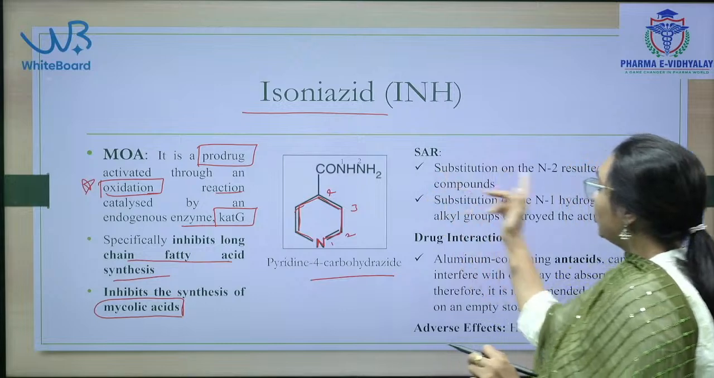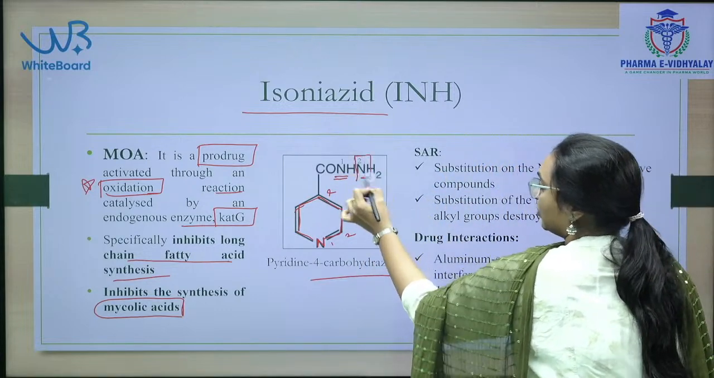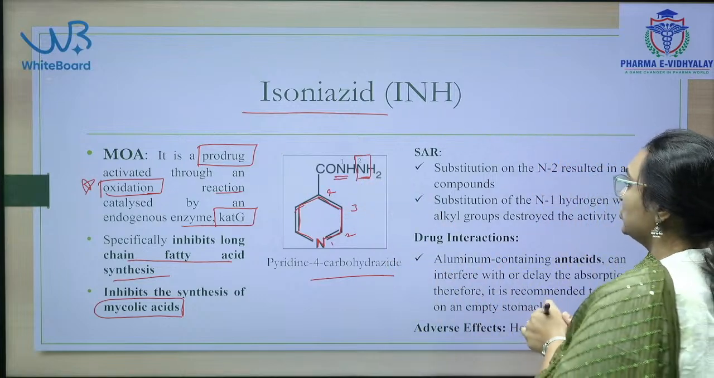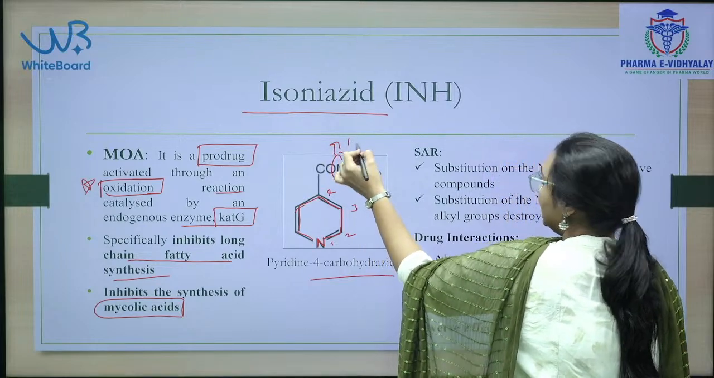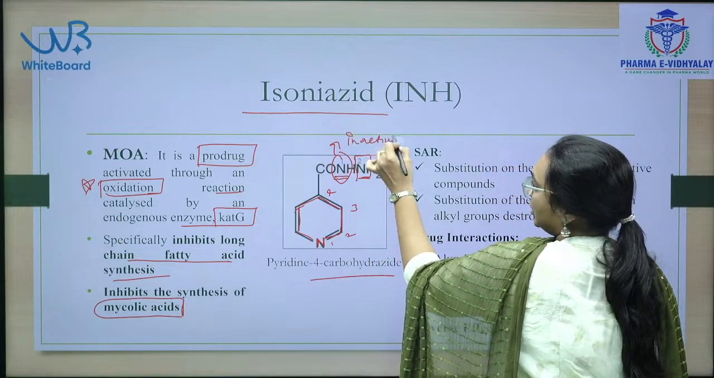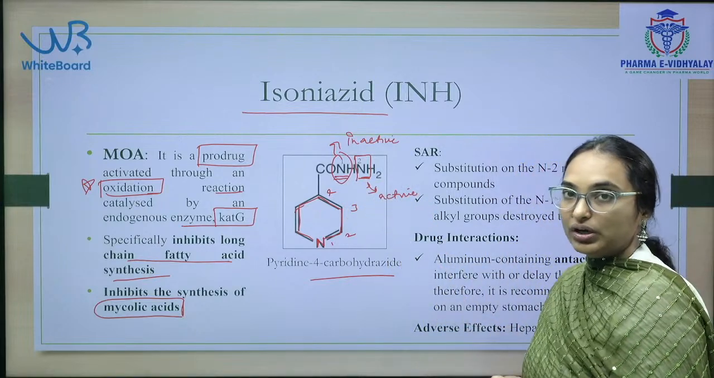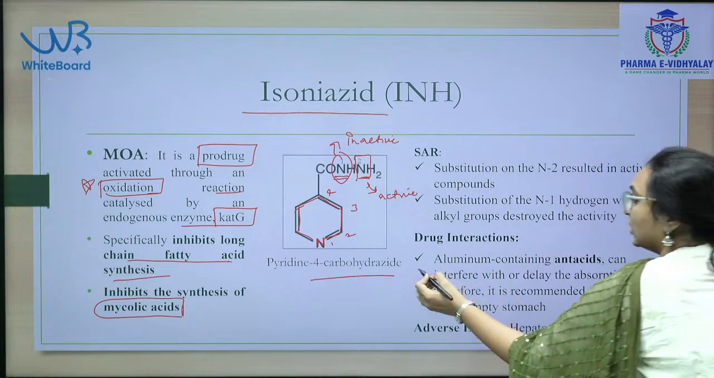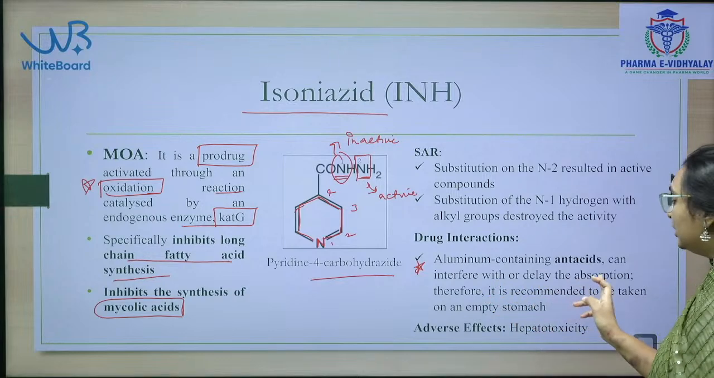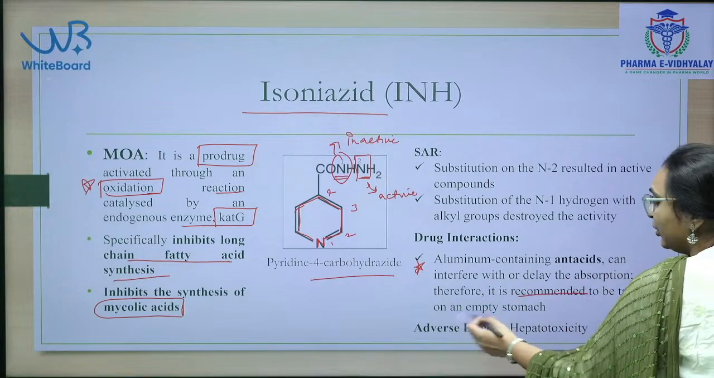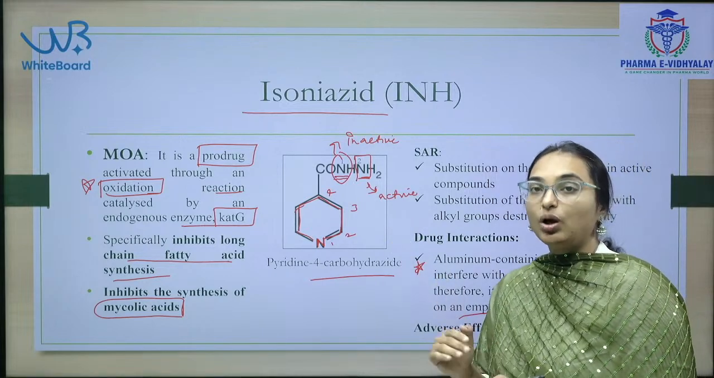And then see, there are two nitrogens here. Any substitution on this nitrogen will give you active compounds, but substitution on this nitrogen will give you inactive compounds. Substitution here gives inactive compounds, substitution here gives active compounds. This is the important point in SAR. And in drug interactions, aluminum containing antacids can interfere with or delay the absorption, therefore isoniazid is recommended to be taken on an empty stomach.